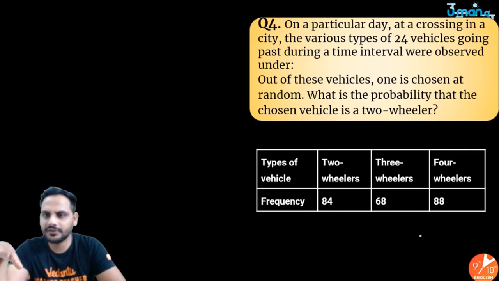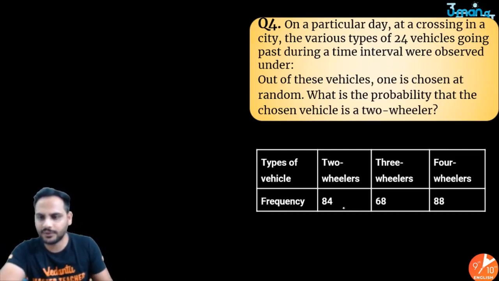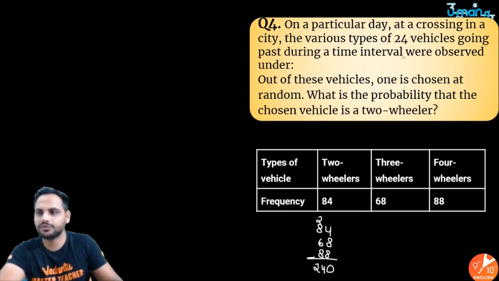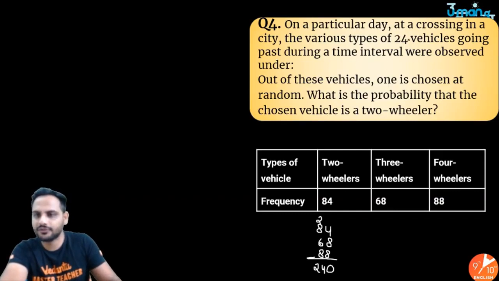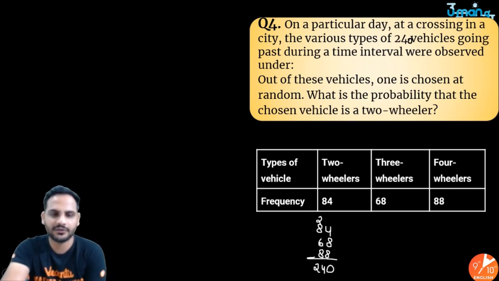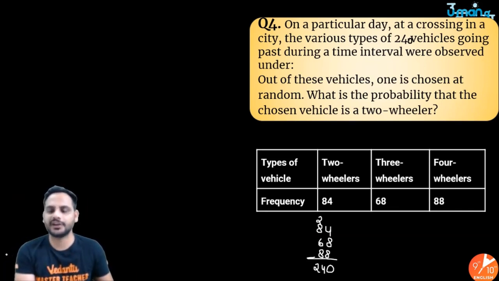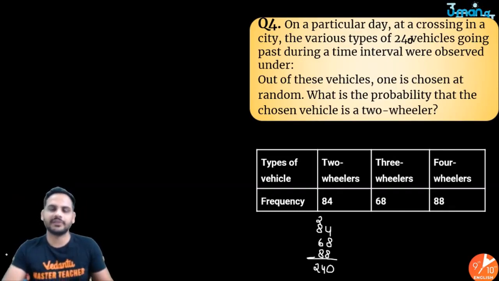on a particular day at a crossing, the various types of 24 vehicles. I think it is not 24. Let's add them: 84, 68, 88. So 8 plus 8 is 16, 16 plus 4 is 20, power 2, 8 plus 2 is 10, 14 plus 10, 240. It is 240 vehicles, not 24. Because in total there were 84 two-wheelers, 68 three-wheelers, and 88 four-wheelers. So total 240 vehicles are there. Got it? So they are saying one is chosen at random. What is the probability that the chosen vehicle is a two-wheeler?